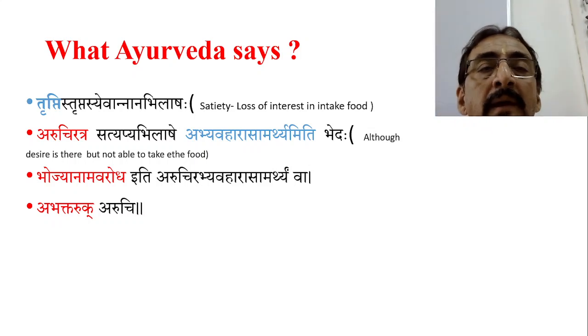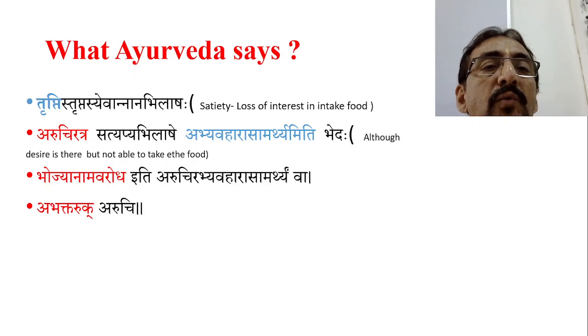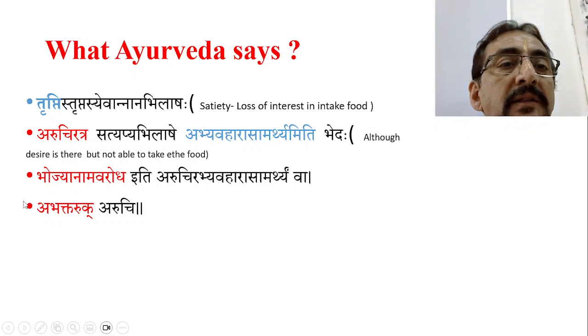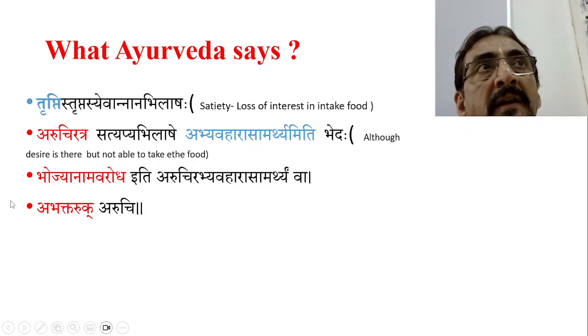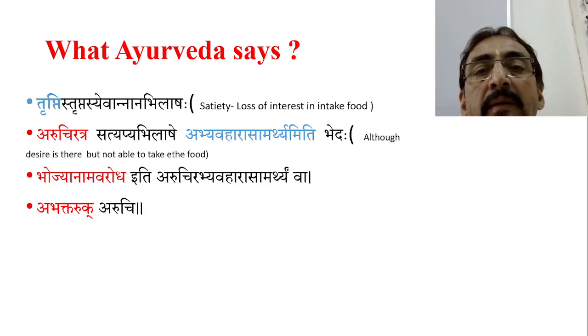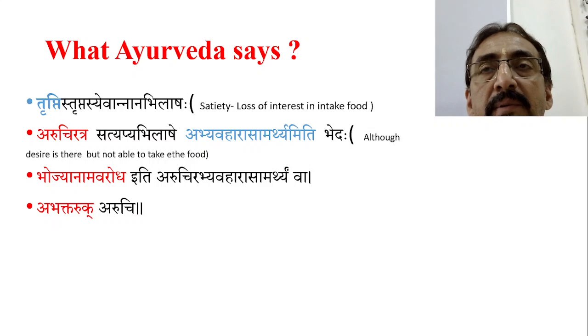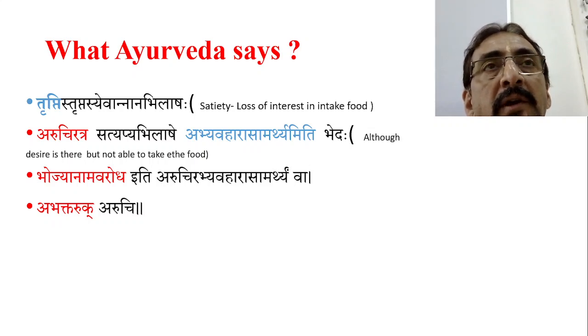Then anorexia is there. Now what actually does Ayurveda say about these things? Trptau na annabhilashah, annannabhilashah. Tripti means satiety. A person who has already taken the food to the maximum amount and now does not want to take more, we call it tripti, the satiety center.